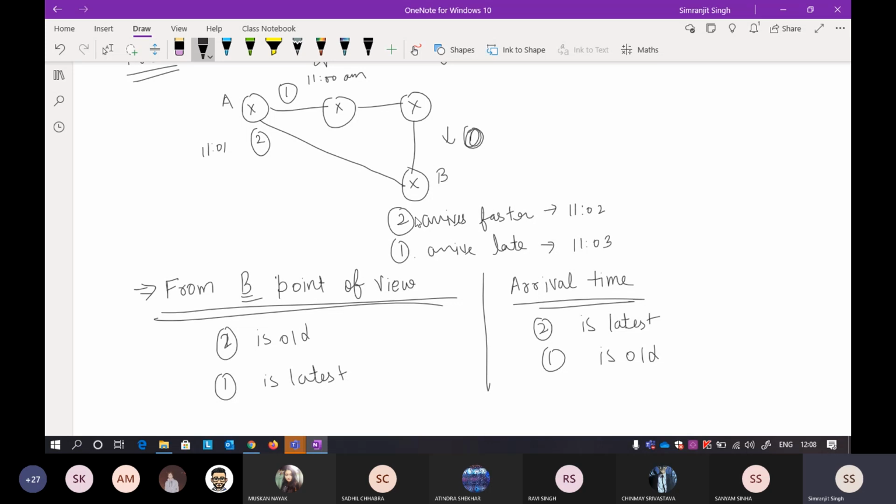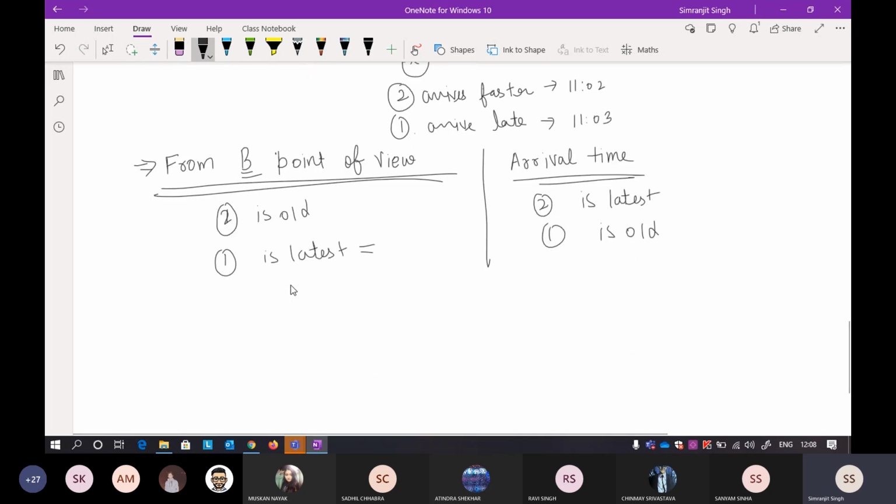B is thinking that whatever arrives to me earlier is the old packet, and whatever arrives late is the new packet, so it will be the latest packet according to B. To correct this problem, we need something called a sequence number. Based on the sequence number, B can easily judge which particular packet is the latest one.